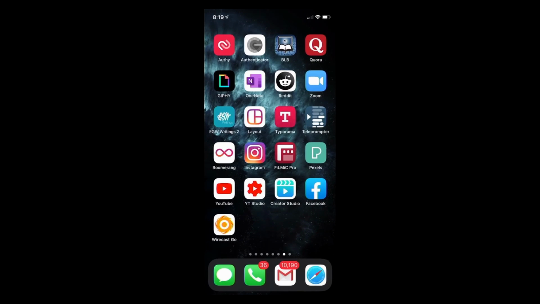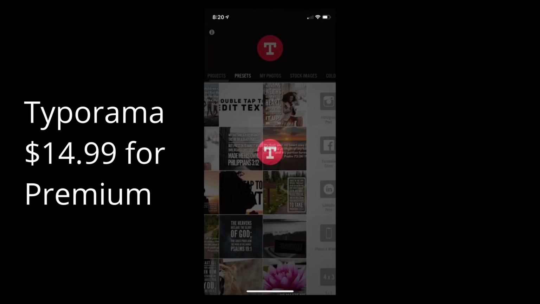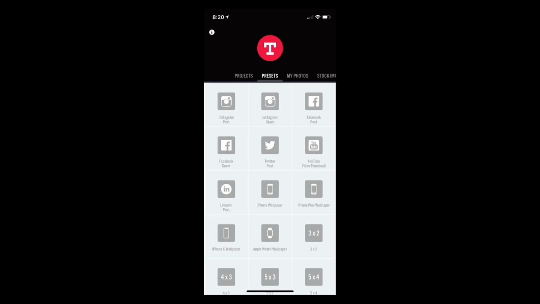Now the next part is, how do you get text on there? In the old days, you would do something like Photoshop and you would have to make masks and text and load it up onto your computer and transfer things around. But no, I'm not going to do that anymore. I will do this the easy way. There's an app called Typorama. This allows me to quickly make content that fits what I'm looking for.